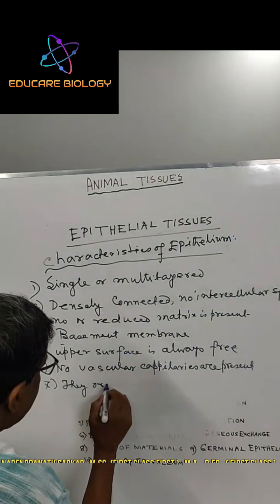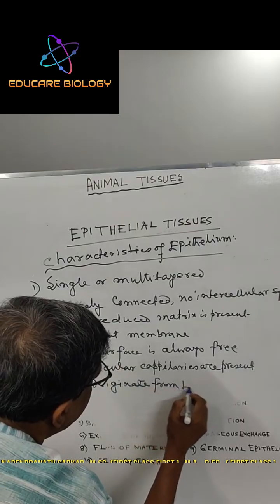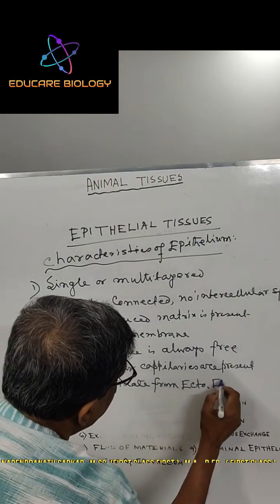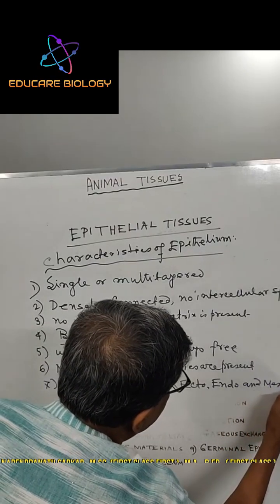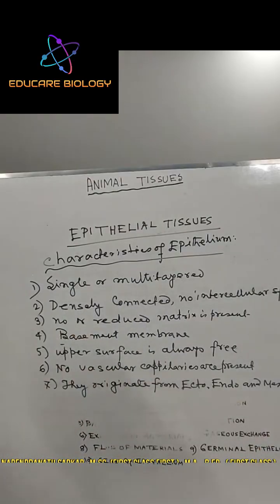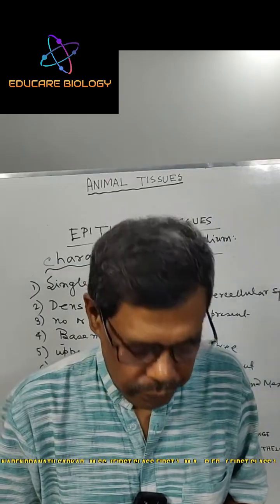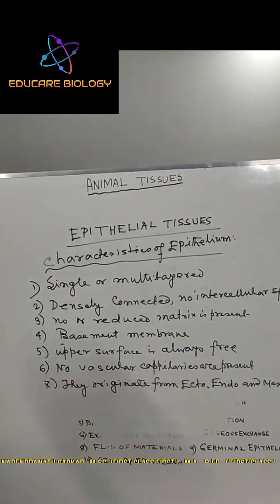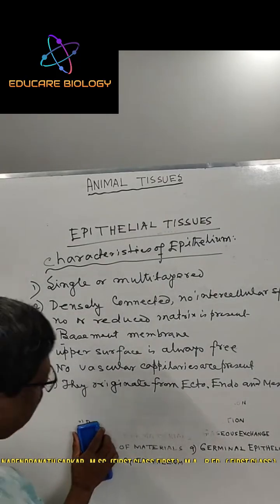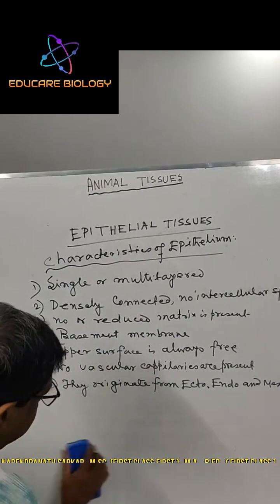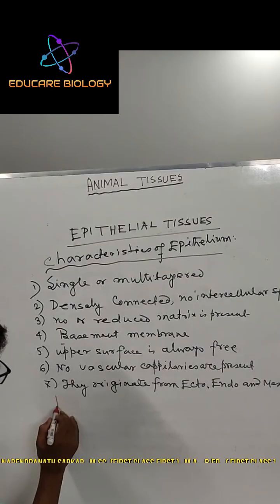From the three germ layers, epithelial tissue may originate. Next, location or occurrence of epithelial tissue.